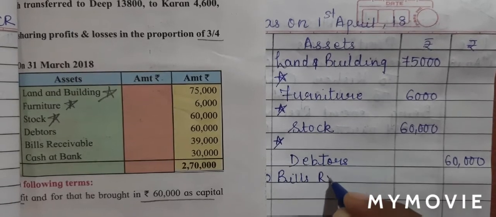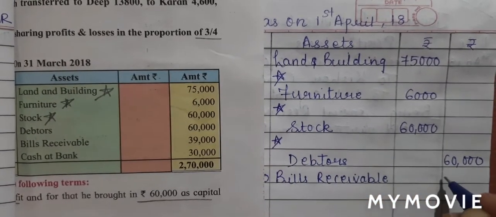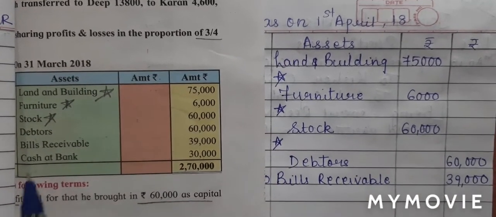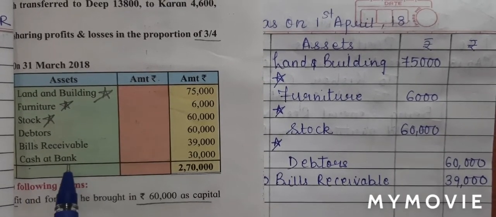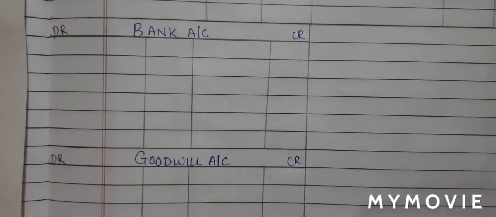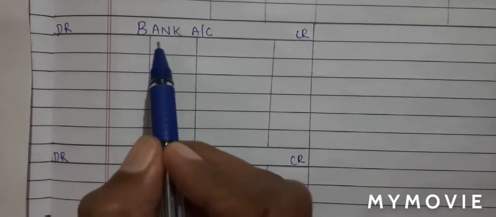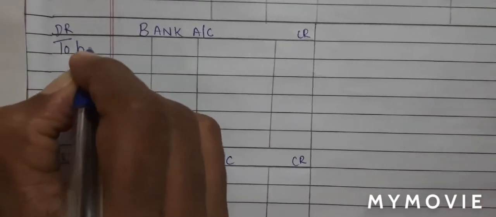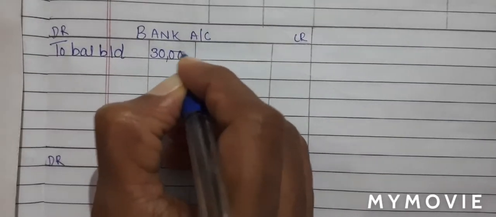Bills receivable, again no star, outer column 39,000. Next is cash at bank, which means we will prepare a working note for bank account. So we have prepared working note for bank account and goodwill account. The balance of bank account I'll write on the debit side, bank account debit to balance brought down 30,000 rupees.